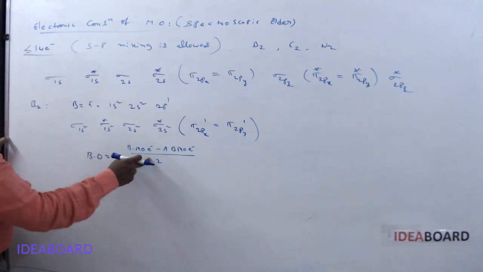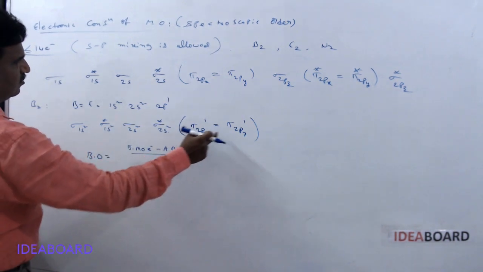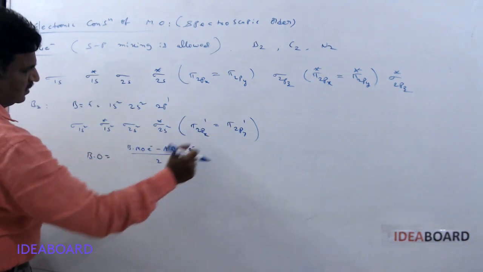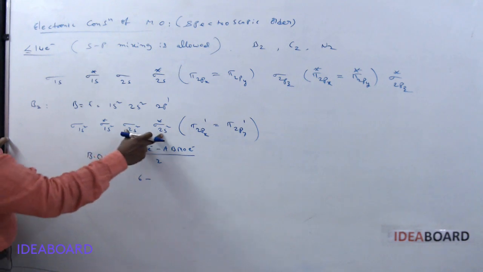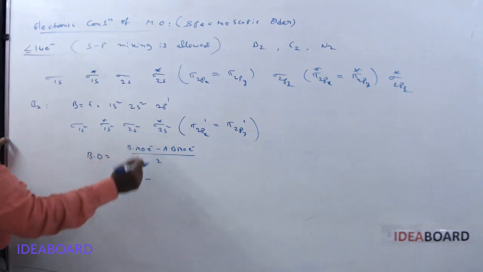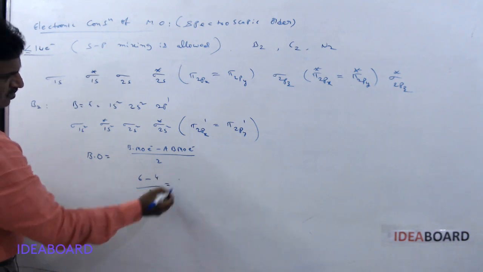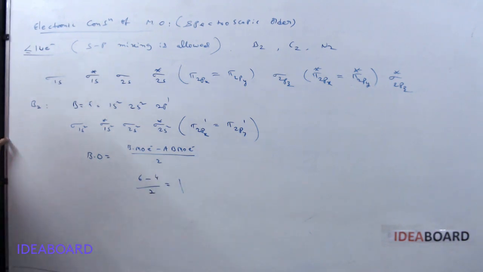Bonding electrons: sigma 1s, sigma 2s, pi 2px, pi 2py: 2, 4, 5, 6. So 6 minus anti-bonding, sigma star 1s and sigma star 2s: 2 plus 2, 4. So 6 minus 4 by 2, that is 2 by 2, which gives 1.